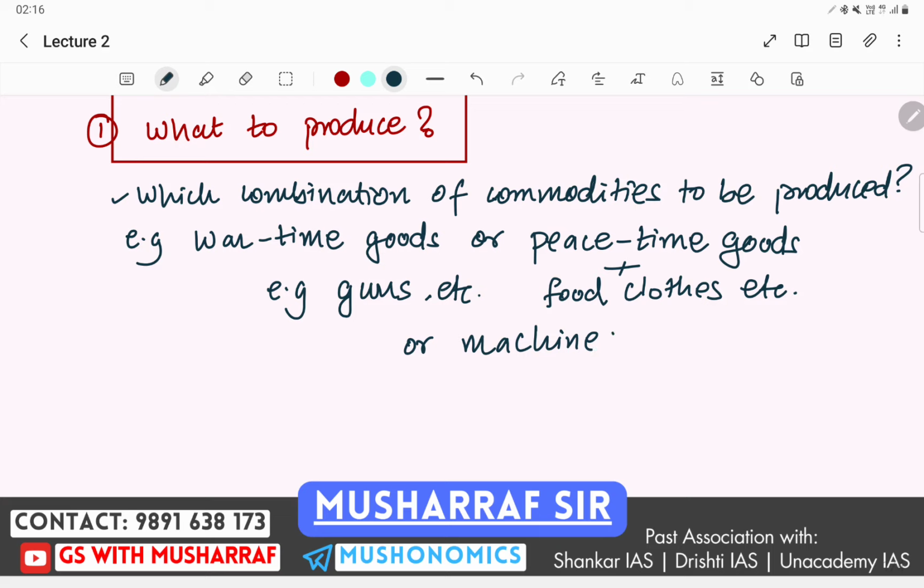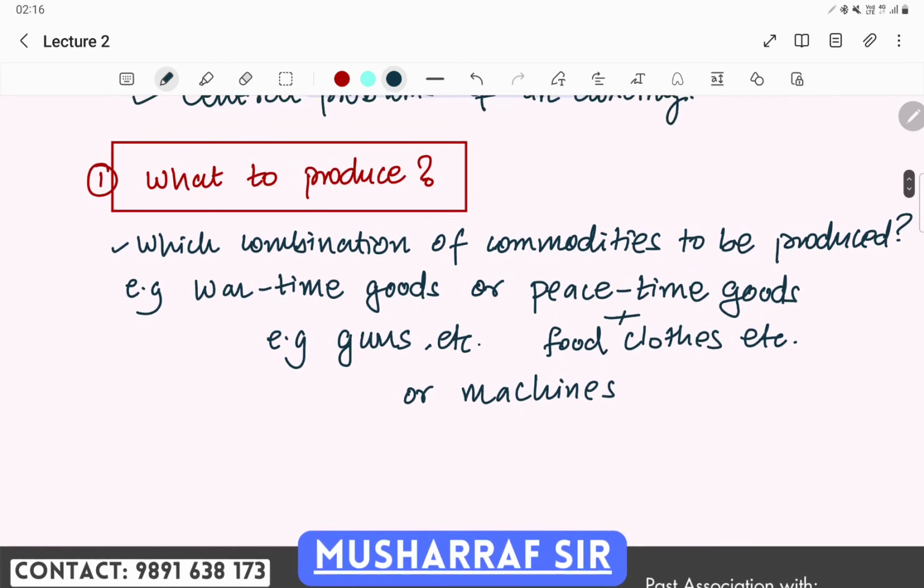So what combination of goods is to be produced, right? Why are these problems occurring? Because resources are limited. Yesterday we saw that human wants are unlimited and the resources to satisfy those wants are very much limited. That's why these kinds of problems occur in every economy, which are also called central problems of an economy.